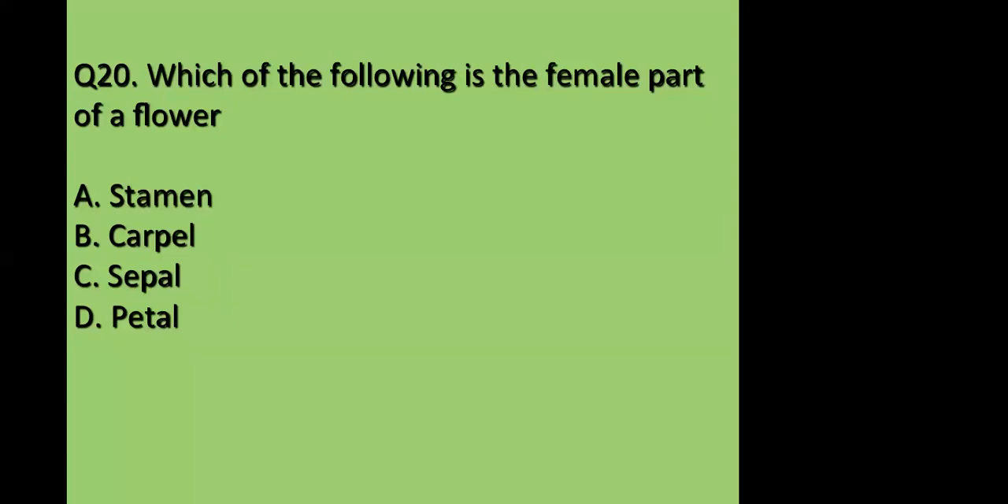Petal is the attractive part. Petal is inner to the sepal. Stamen is the male part of a flower.